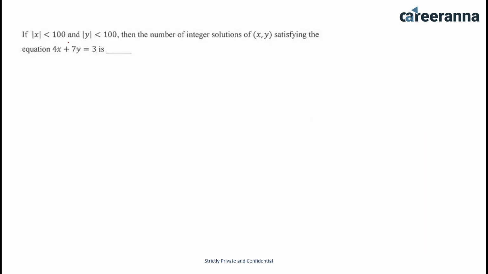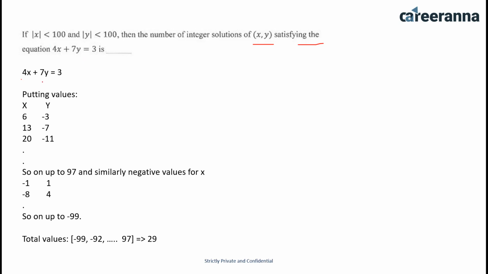Next question: if |x| less than 100 and |y| less than 100, then the number of integer solutions of x and y satisfying the equation 4x plus 7y equals 3 is. Now this is the equation. I have to check for the first value which I get.